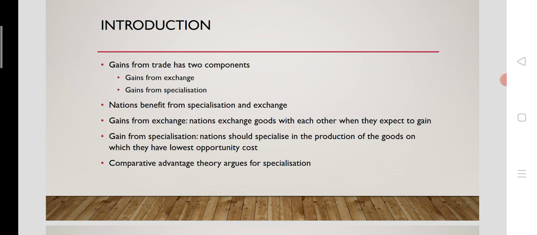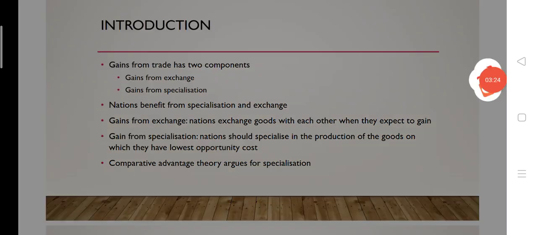When opportunity cost is greater, that means they are making a loss, they are giving up more money for earning less money. So opportunity cost should be kept minimum as much as possible. That is the comparative advantage theory. Comparative advantage theory always argues for specialization. So both exchange and specialization are the two components of international trade.